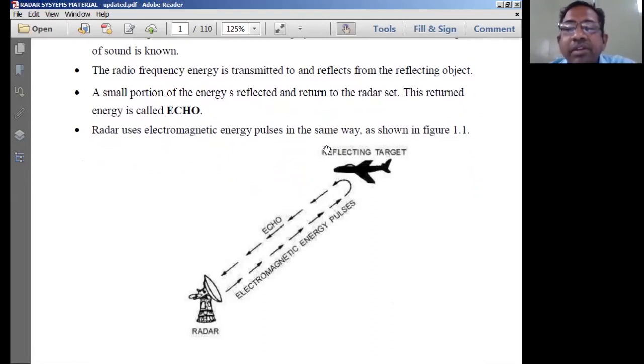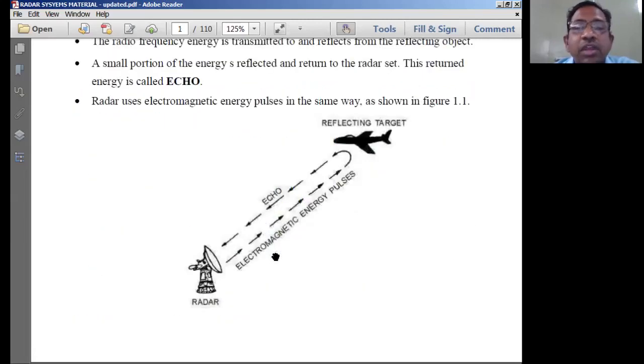Now, what parameters do we look at apart from finding the range? Based on that, we have different types of radar systems. That means you can understand how easy the subject is. What is the main objective of this subject? The main objective is to detect the target and to find out its range. That means the distance between the antenna and the target, and it has to detect the target. These two are the only objectives of radar systems.